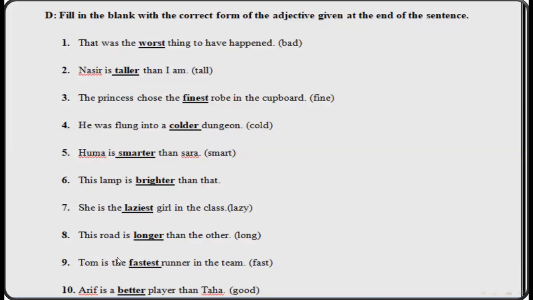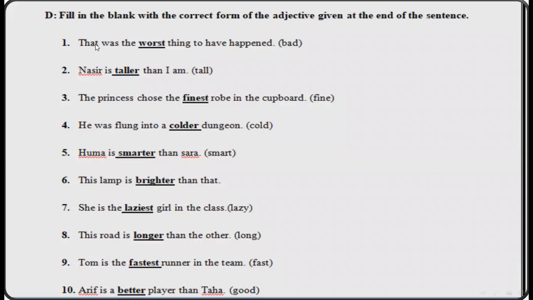You see the sentence, before the blank you have the word the. So simply you change into superlative. Tom is the fastest runner in the team. Next, last sentence is Arif is a dash player than Taha. You see the word than, and you have a positive adjective, good. Change into better. Arif is a better player than Taha.